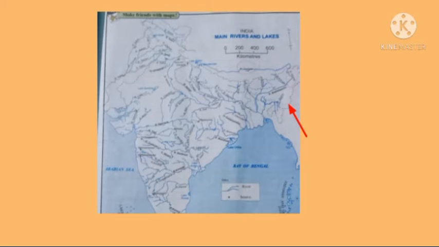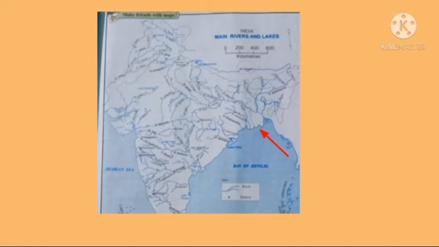That means when it flows through Tibet, it is known as Sangpo. When it enters India through Arunachal Pradesh, it is known as Dihang. When it crosses Arunachal Pradesh and takes an eastward direction, it is known as Brahmaputra. The Ganga and Brahmaputra river systems form the Sundarban Delta, which is confined to West Bengal and Bangladesh.